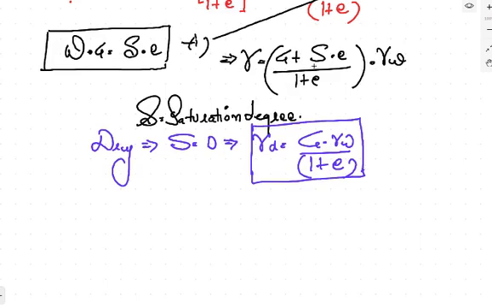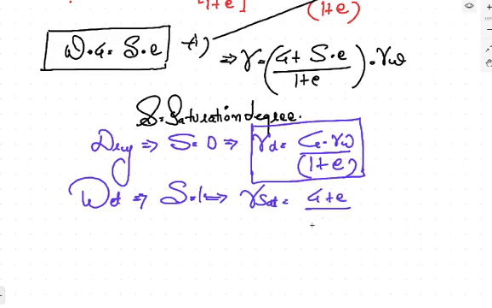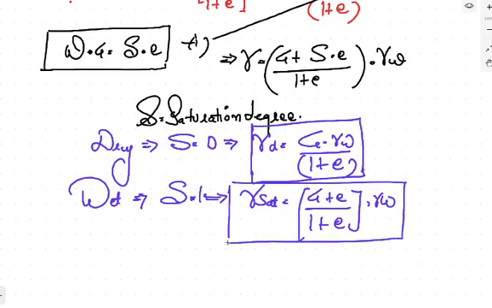कैसे? S कितना हो जाएगा dry के लिए? 0. Similarly, if the soil is wet or fully saturated, then in that case, S will be equal to 100%. 100% मतलब 1. S is equal to 1. If you put that equal to 1, that gamma of saturated will be equal to G plus E divided by 1 plus E into gamma W. This is the saturated unit weight.